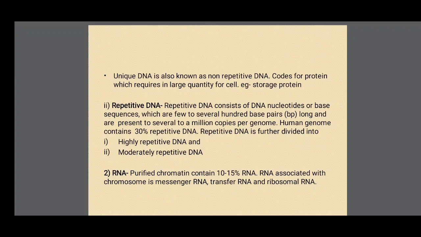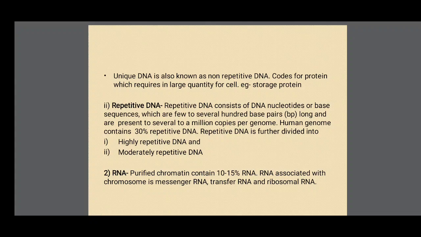The main definition: a single copy of DNA is called unique DNA or non-repetitive DNA, and multiple copies of DNA are called repetitive DNA. These unique or non-repetitive DNAs are mainly used for protein synthesis.